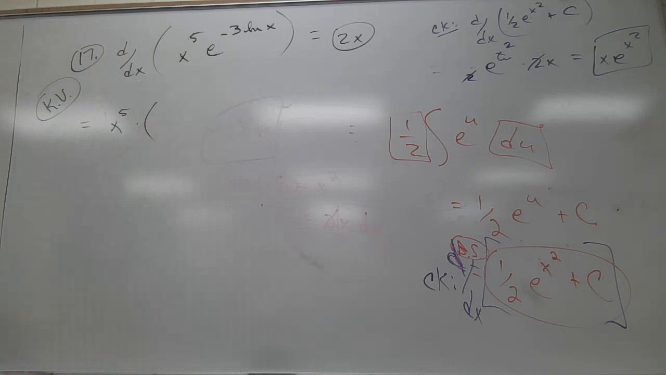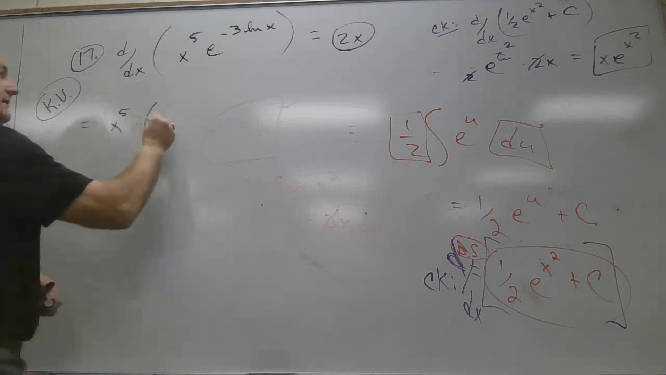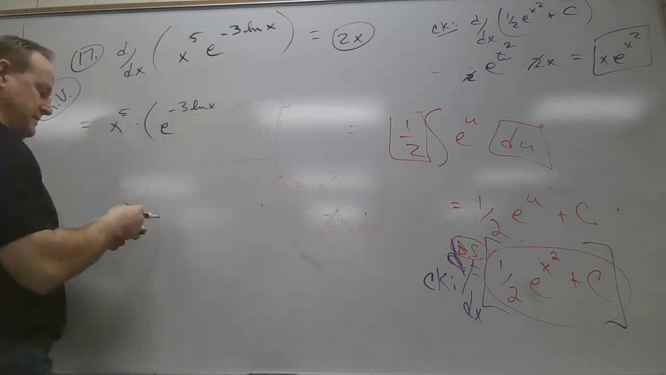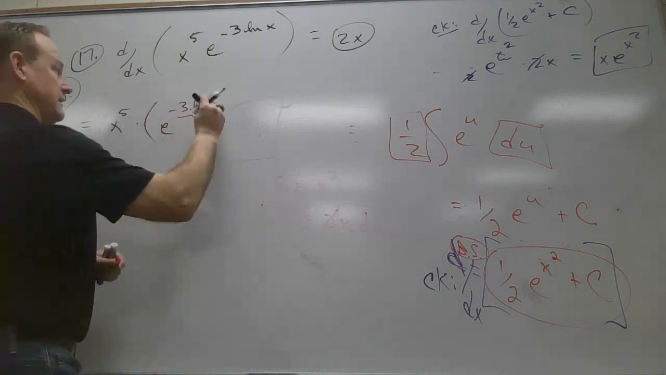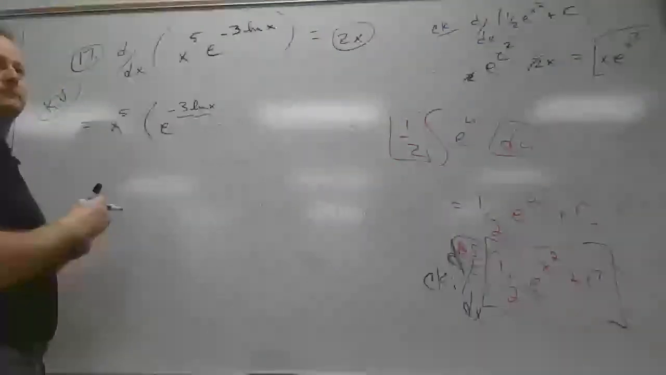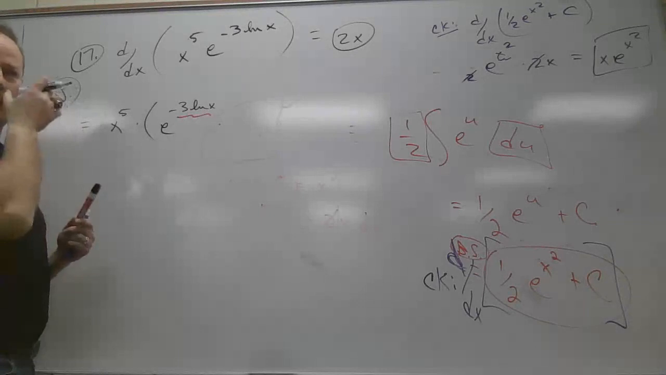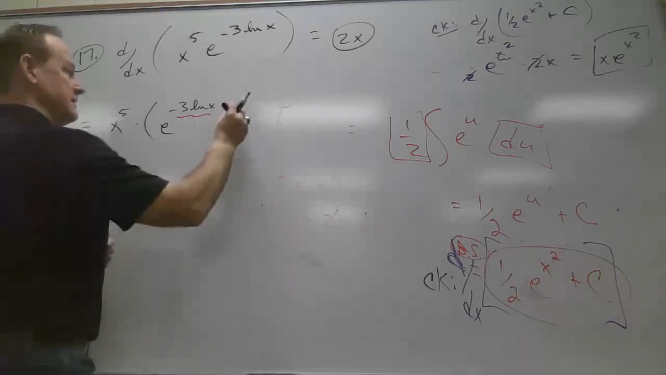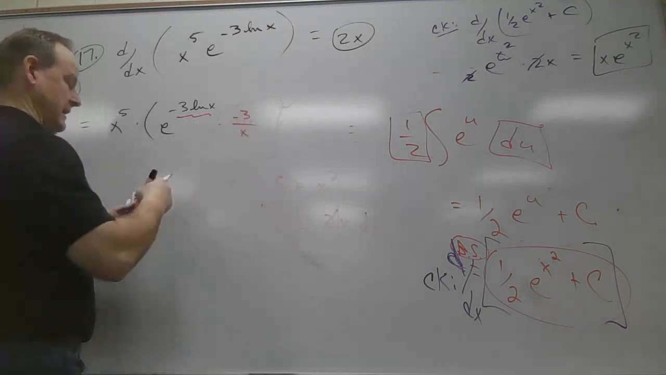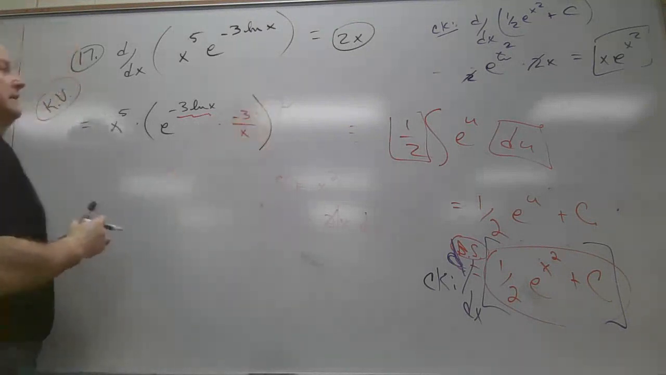So the derivative of e to something is e to the whatever that is, minus 3 natural log x, times the derivative of that. What's the derivative of natural log? 1 over x. So this is -3 over x.